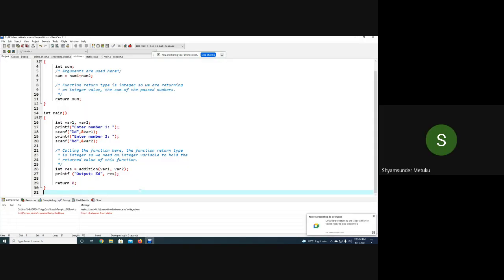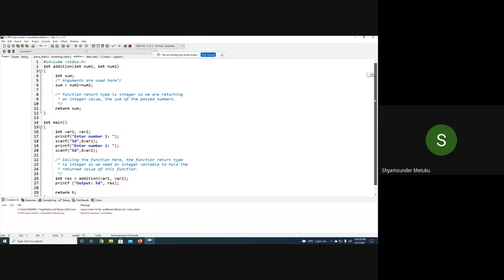I don't know whether you have started practicing the functions topic or not, but here I'm writing a simple program for addition of two numbers. Max of two numbers I have explained in the class, but here there is a function called addition, which is not among the keywords, and neither is it a predefined function. So make sure that whatever name you give to a new function, it should be new, which cannot be among the keywords, nor equal to the name of a predefined function. These two things you must take care of.